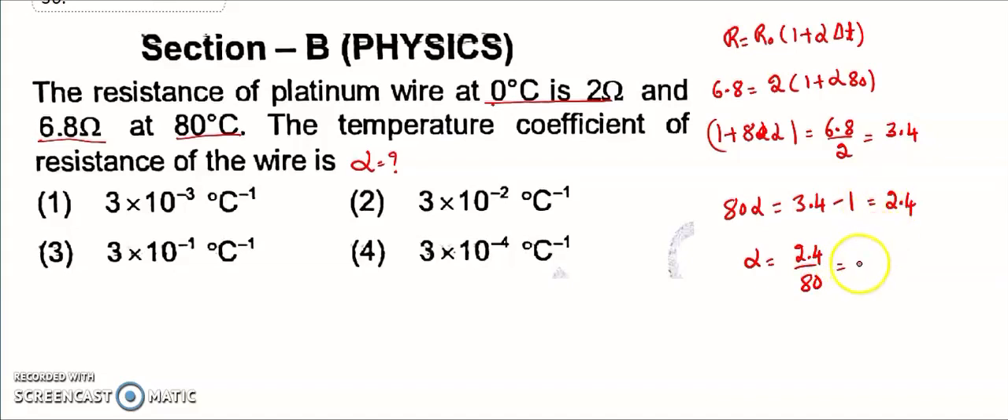So 0.03, that means 3 into 10 to the power of minus 2. That is option second, the right answer for this question. Okay, so let's move to the next question.